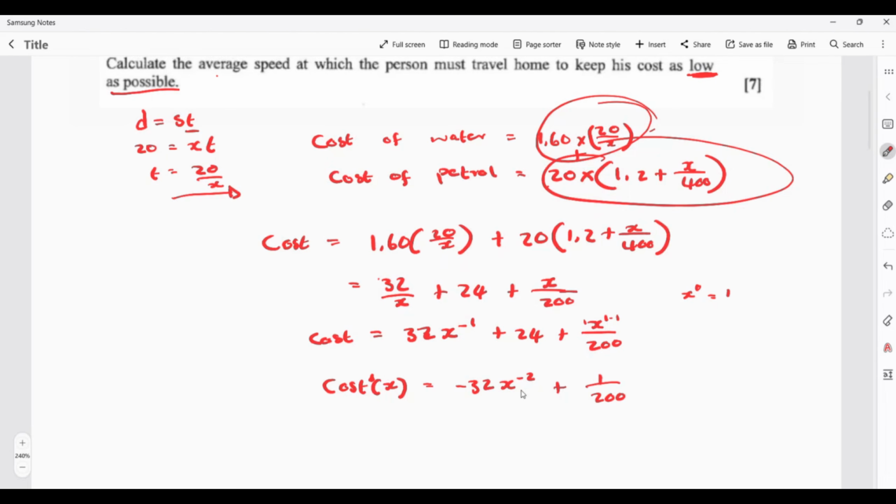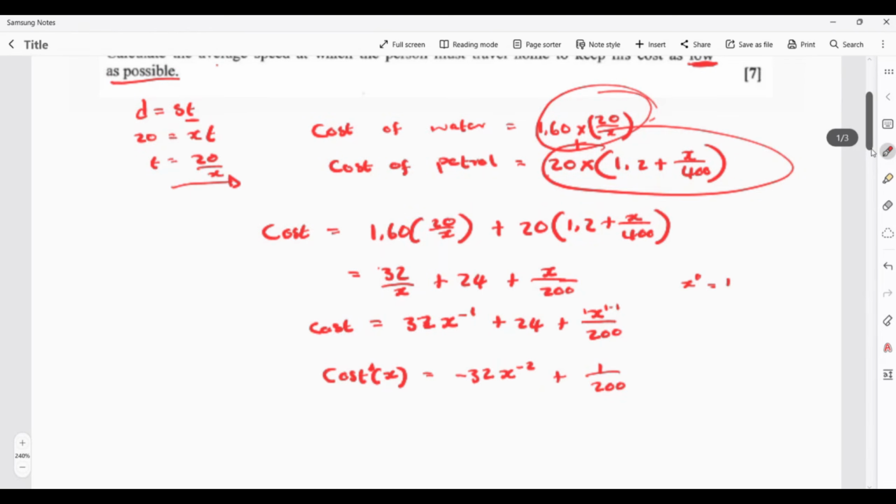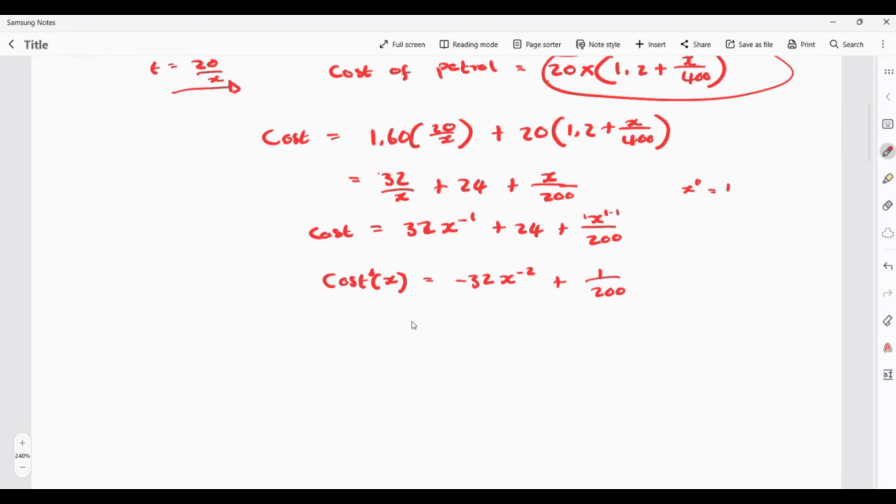Now I must equate my first derivative to 0, because the first derivative must be equal to 0 for a minimum or maximum. So I have 0 equal to negative 32 over x squared plus 1 over 200. Then I take this to the other side, and I have 32 over x squared equal to 1 over 200.